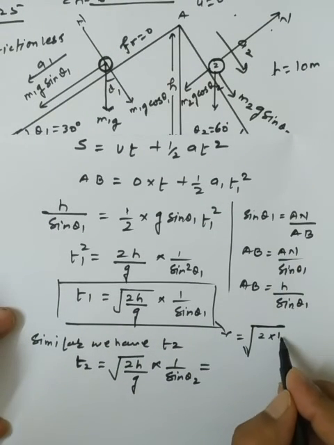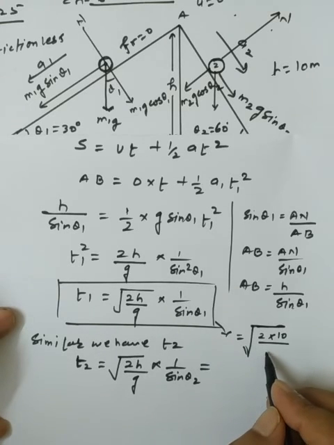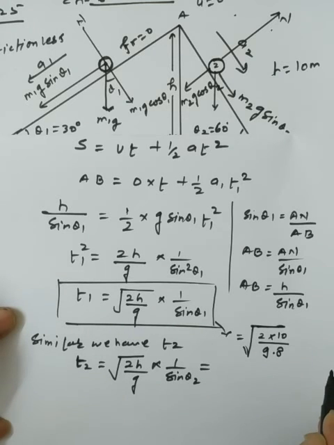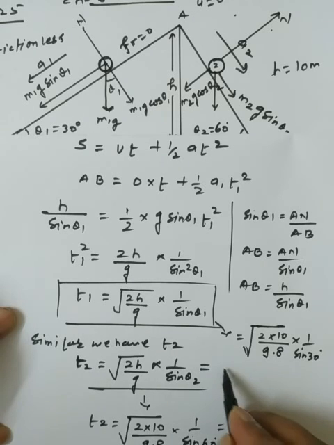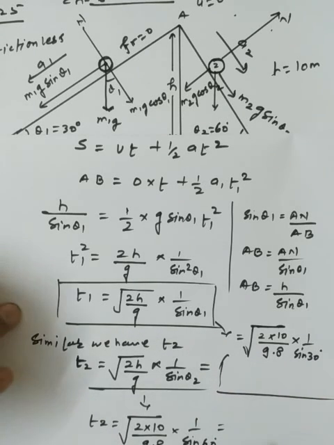So 2 into h, that is 10, and g we take as 9.8. For theta 1 we take sine of 30 degrees, and for t2 we put 2 into h as 10, g as 9.8, and sine theta 2 as 60 degrees. Then we can compare T1 and T2 to see whether they reach the bottom at the same time or not.